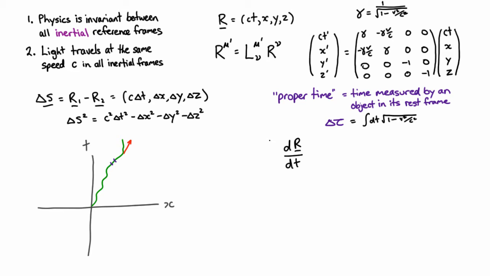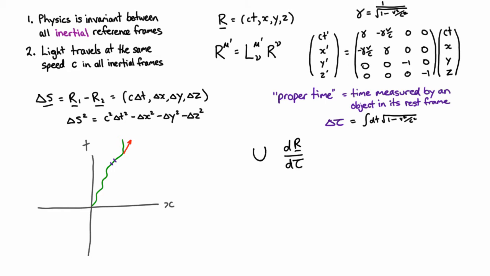However, there is a problem. While this quantity here is a 4-vector and therefore transforms the right way when we change reference frames, this thing here, the time, unlike in Galilean relativity, where time is some big universal thing that never changes, is going to change as we change reference frames. So while this bit will change like a vector, this thing here will not. So we need to take the differential with respect to something that is a scalar quantity, something that is not changing as we change reference frames. And therefore, we choose to take the derivative with respect to the proper time.